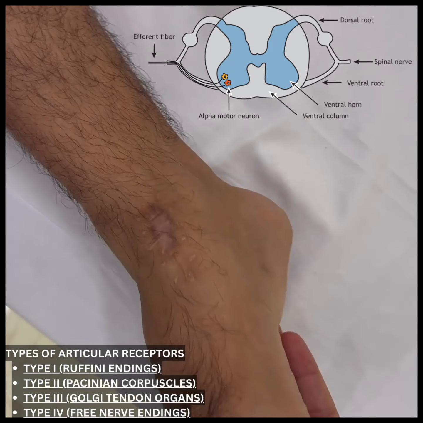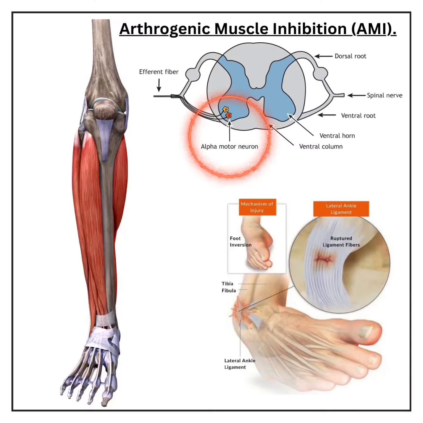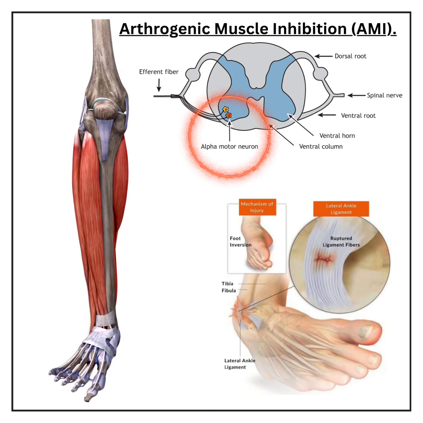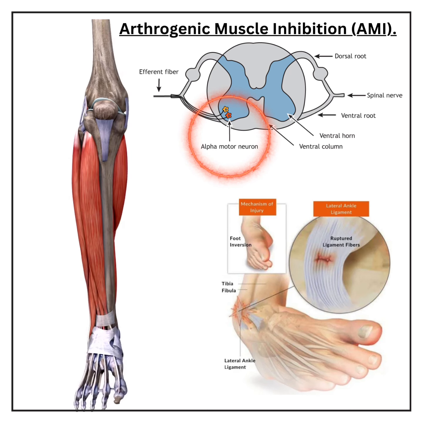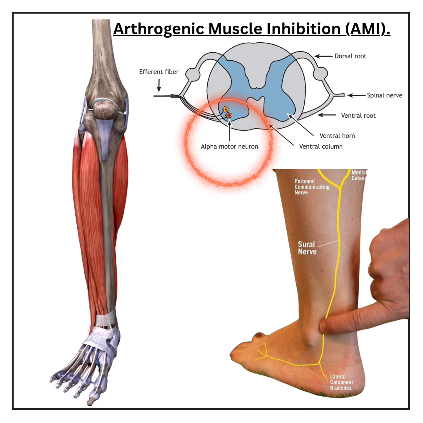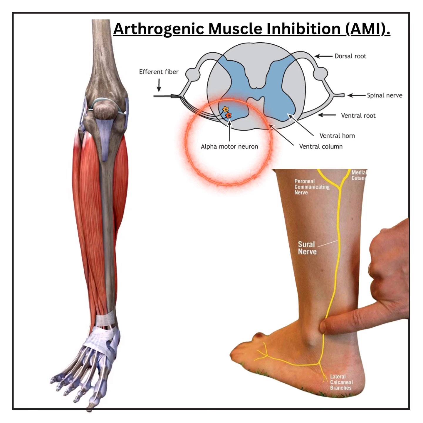The inability to generate strong isotonic contractions after joint injury is frequently associated with arthrogenic muscle inhibition, AMI. AMI represents a reflexive neural inhibition of periarticular muscles, commonly provoked by joint swelling, capsular distension, or articular receptor damage. These alterations in afferent input reduce the excitability of alpha motor neurons in the spinal cord, thereby limiting the number of motor units available for voluntary contraction. The result is diminished force production despite intact muscle tissue.